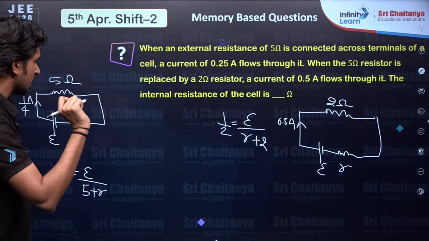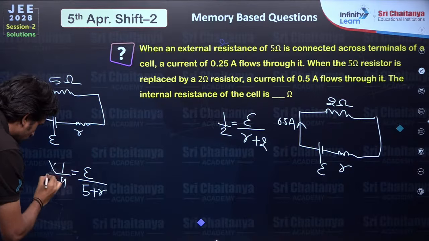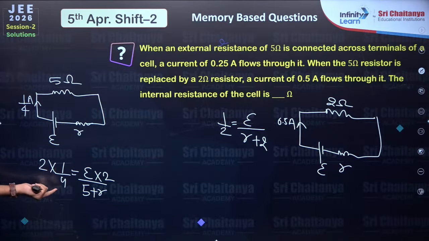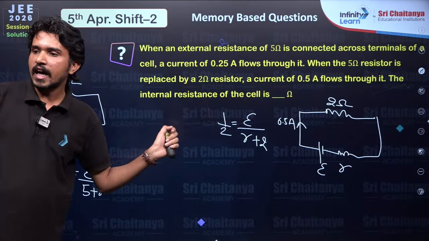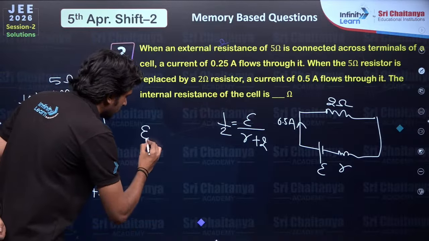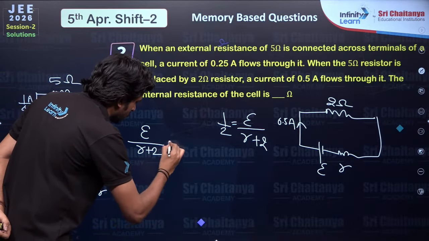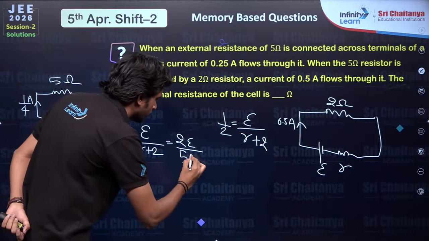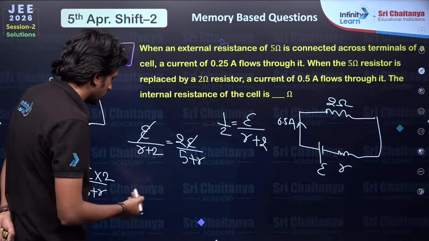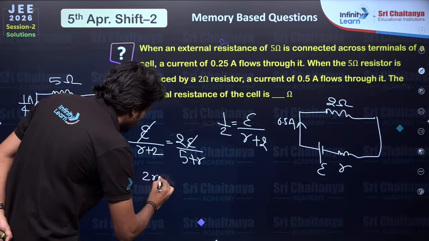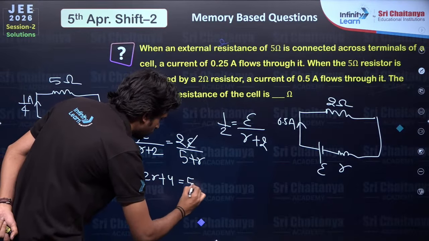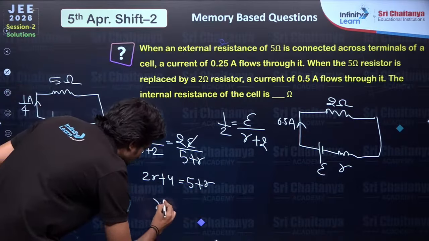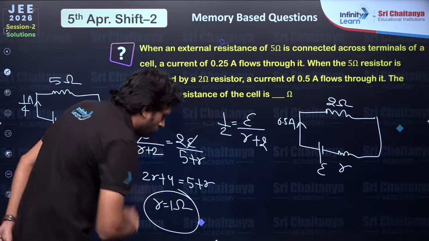We can do one thing here: multiply with 2 and 2. So this would be 2 by 4 or 1 by 2, and 1 by 2 is equal to E by r plus 2. So can we write E by r plus 2 is twice of E by 5 plus r. Then cancel out E. So 2r plus 2 times 4 equals 5 plus r. 2r minus r is r, 5 minus 4 is 1. So r equals 1 ohm. I hope you understood.